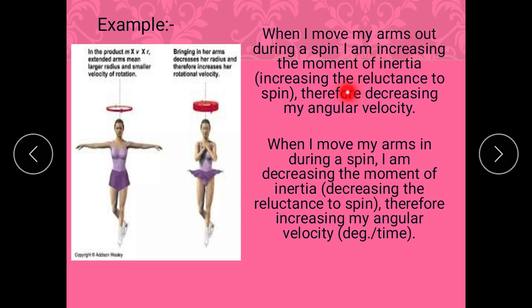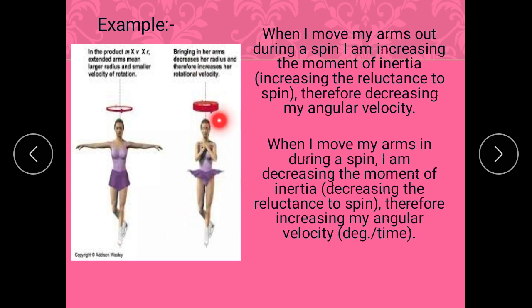See, here I have shown the example of a ballet dancer. In these two figures, you will find that in the first figure the arms of the ballet dancer are away from the axis of rotation, and in the second figure the arms are close to the axis of rotation. So what is the difference in these two cases? Here the moment of inertia is more because the arms are away from the axis of rotation. So this perpendicular distance will increase, so moment of inertia will increase.